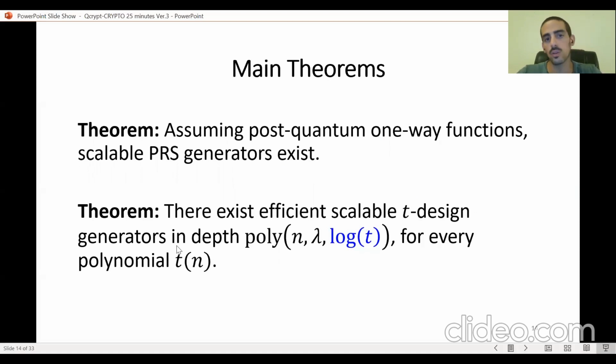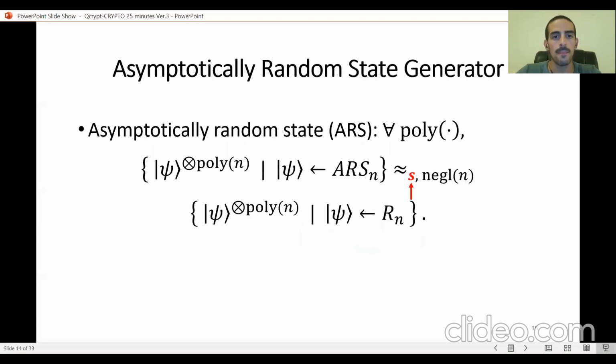And also, unconditionally, we show that there exist scalable T-design generators in depth that is improved from polynomial in n, the security parameter, and T, to polynomial in n, the security parameter, and log of T, for any polynomial T. So we improve the efficiency of existing scalable T-design generators, and we show the existence of scalable PRS generators for the first time. And in order to show these 2 theorems, we use the same paradigm as previous work,